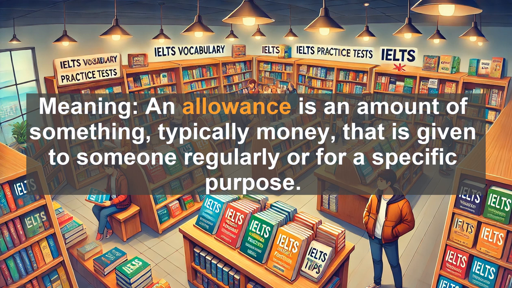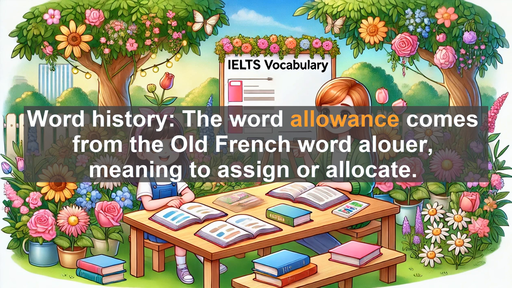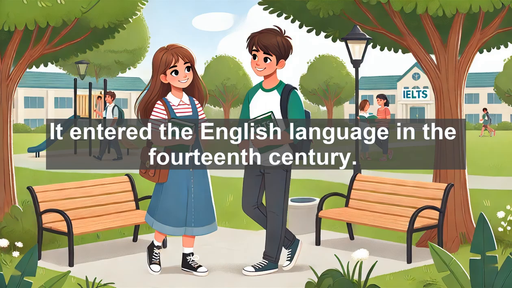Meaning: an allowance is an amount of something, typically money, that is given to someone regularly or for a specific purpose. It can also refer to an amount that is permitted in certain circumstances. Word history. The word allowance comes from the Old French word allower, meaning to assign or allocate. It entered the English language in the 14th century.